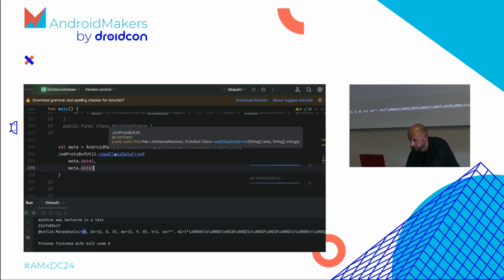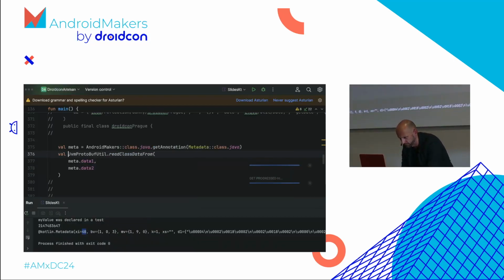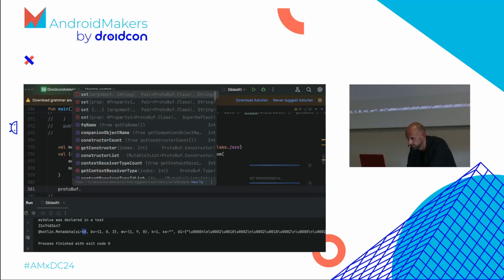What does this thing give us? A pair of a name resolver and a protobuf class. This sounds weird, but let's grab these, and I think for the first time in my life I'm using the structure in declarations. So it's a name resolver and some protobuf content thing. Cool. What does this protobuf class give us now?